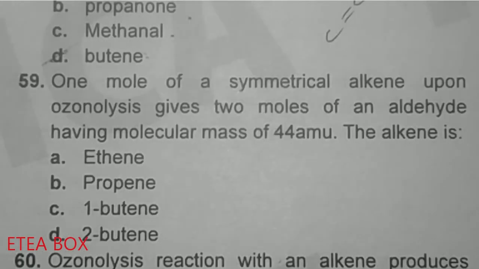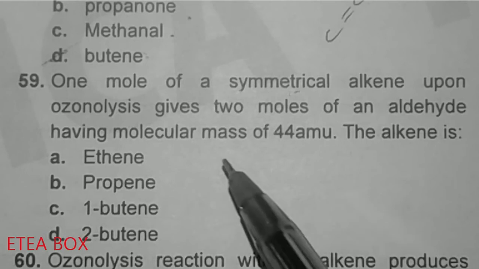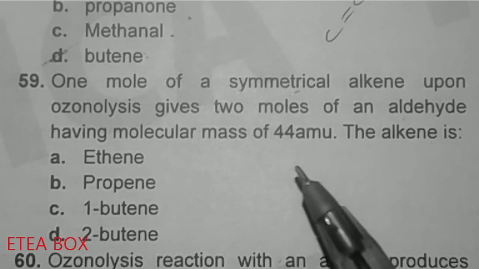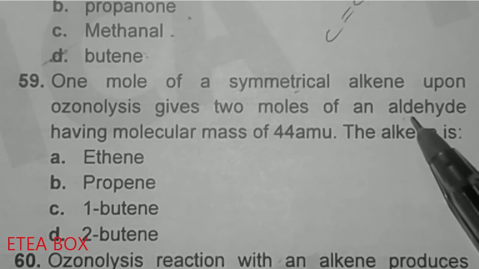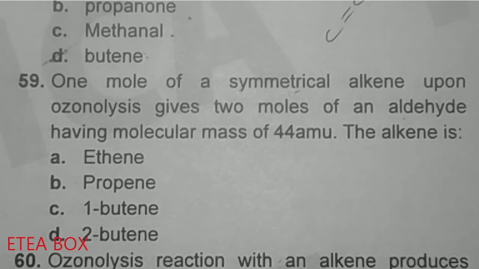Now look at this one. 1 mole of a symmetrical alkene, when ozonolysis occurs, gives 2 moles of an aldehyde having molecular mass 44 mu.